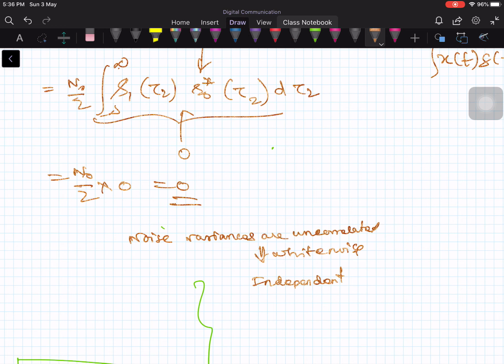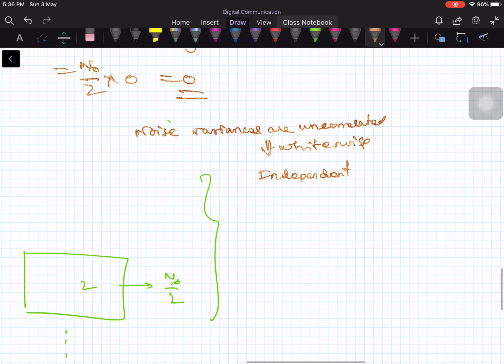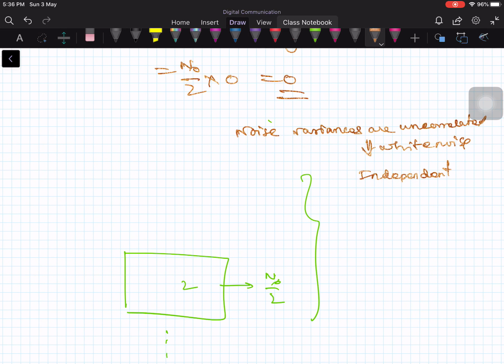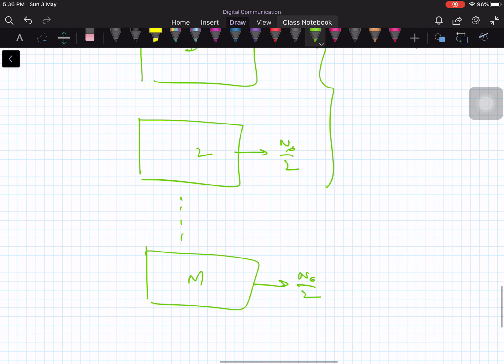Okay, so the third property is very important for communication systems. To explain, I have taken only two signals which are orthogonal. But if you have m orthogonal signals, let's say I have one more block also here, 1, 2 up to m orthogonal signals.